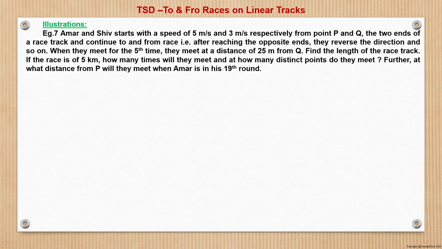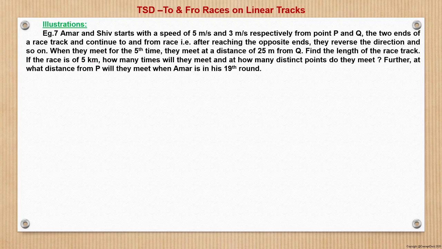Now, question number 7, we will see, is similar in nature, but slightly more concepts are being asked here. Given that Amar and Shiv start with a speed of 5 meter per second and 3 meter per second respectively from points P and Q, the two ends of a racetrack, and continue to and fro race, that is, after reaching the opposite ends they reverse the direction and so on. When they meet for the fifth time, they meet at a distance of 25 meter from Q. Find the length of the racetrack.